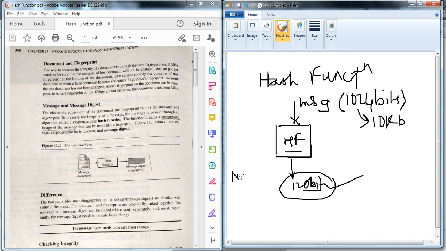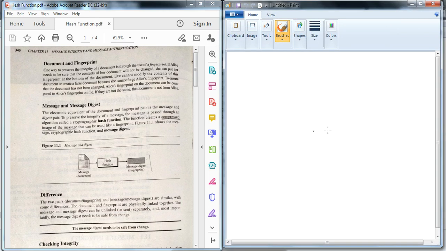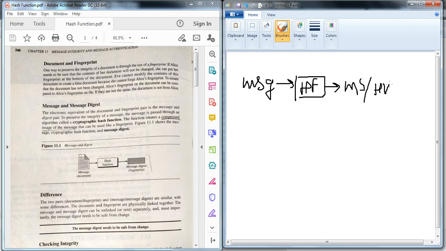This 128 bits is called the message digest, or the hash value, which is generated by the hash function. The hash function is an algorithm that generates a fixed-size output, the message digest or hash value.